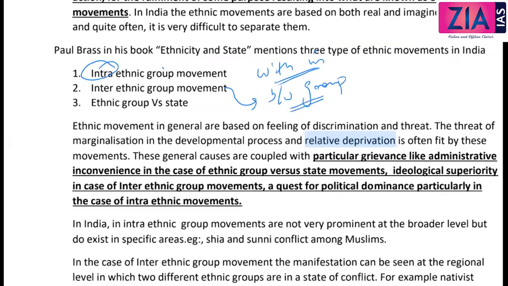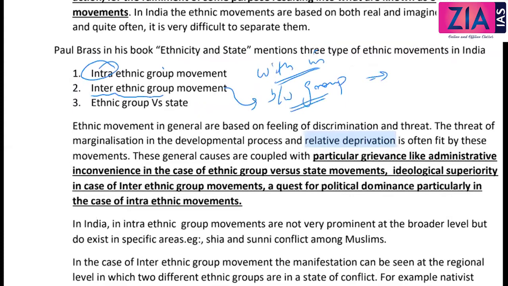When we talk about inter-ethnic group, we can talk about interstate issues also, because state is on the basis of language. Language is a commonality, language is an identity. So language can also be part of ethnicity. That can be one example.